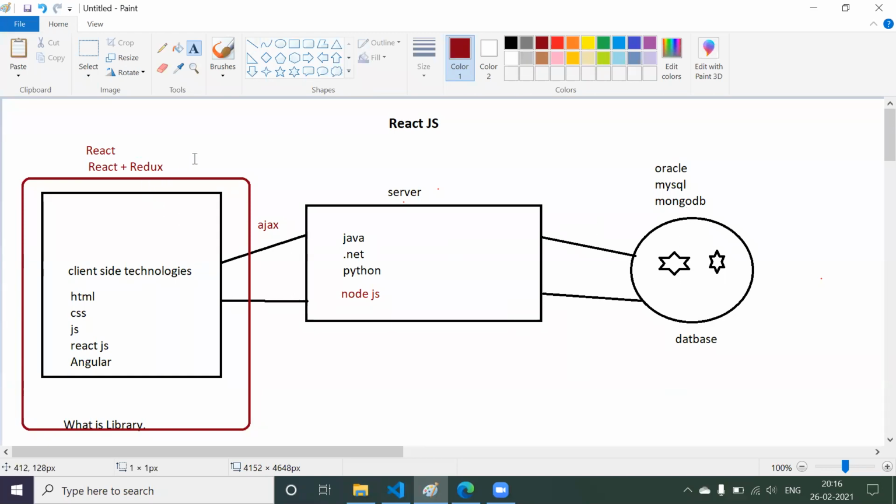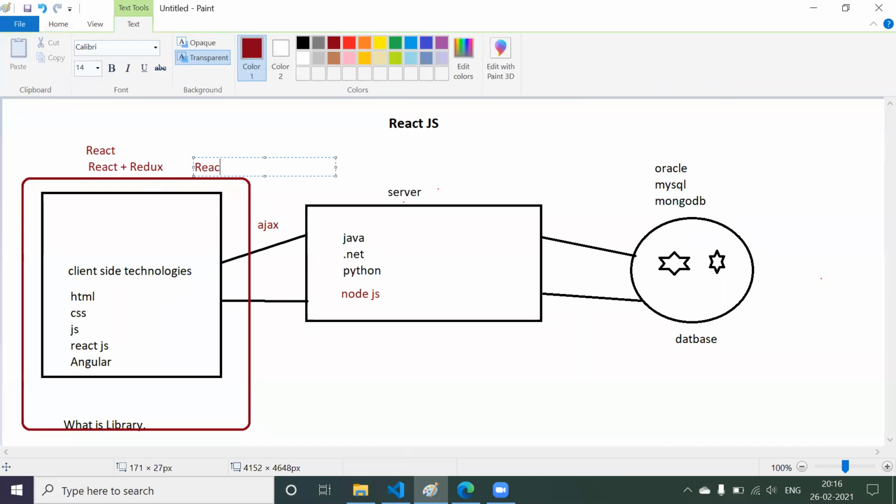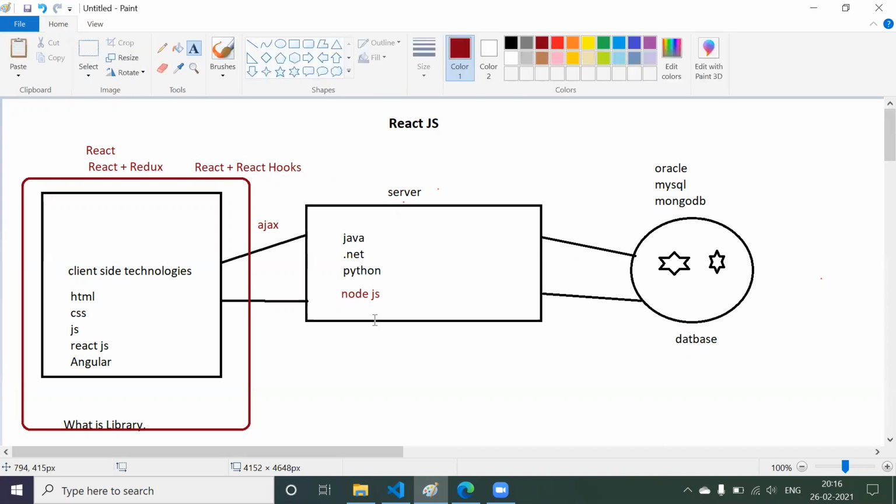Third time we are going to use React plus React hooks. And the server side, it will be Node.js and database will be MongoDB. In this way, we are going to build an application end to end from scratch to the end using these three approaches, so that you guys can get a good command on web application, and you will have that confidence that you can be a full stack developer as well.